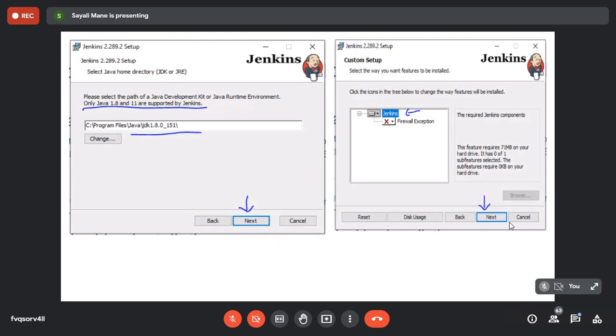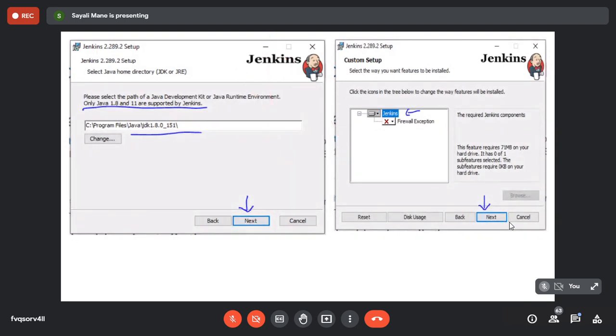Create first user, admin, or skip and continue. Excuse me, ma'am. Yeah. I actually have JDK 14.0.1. So is it because of that? Maybe. See, because for Java, only 1.8 and 11 are supported by Jenkins. Okay, so now I need to uninstall JDK 14 and install 1.8. Yeah. And then install the Jenkins once again. Okay, ma'am. Thank you, ma'am. Don't worry, by today only I'll share the screenshot of everything. So just simply focus on how to do that and how not to. Okay, ma'am. Thank you.